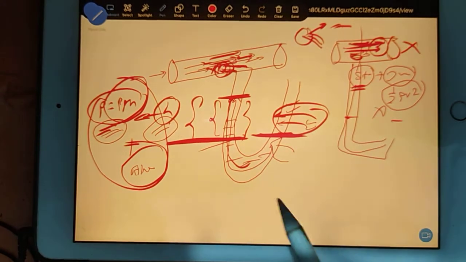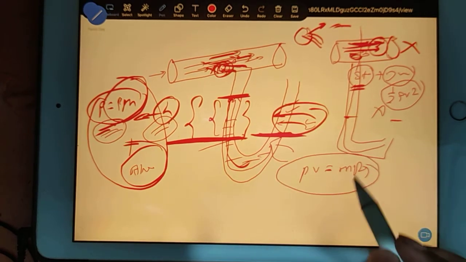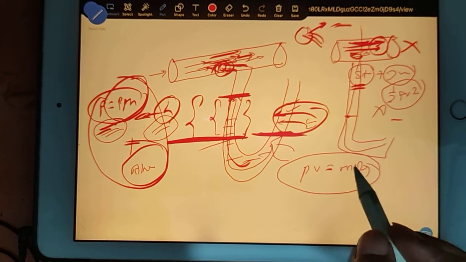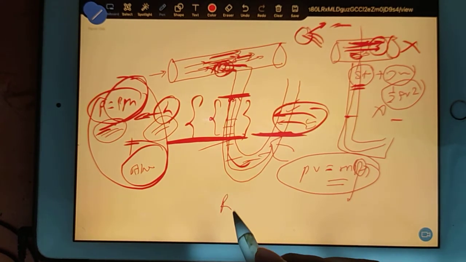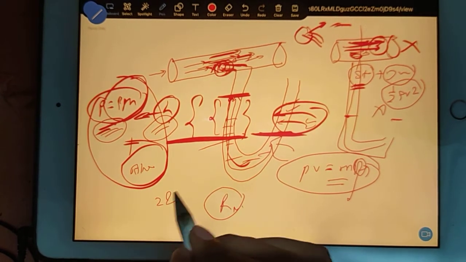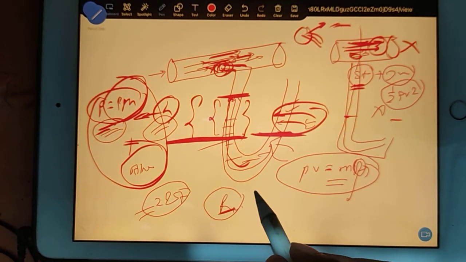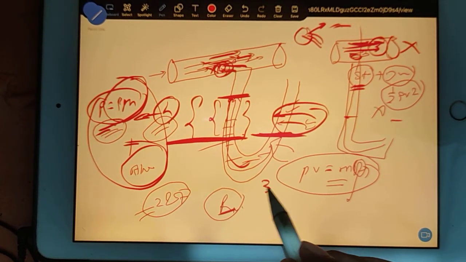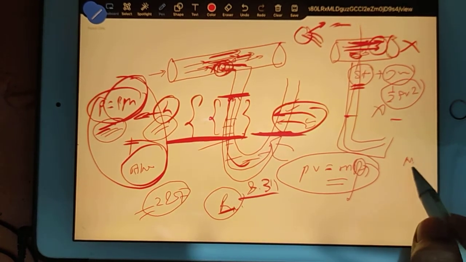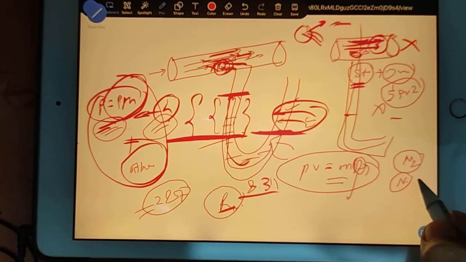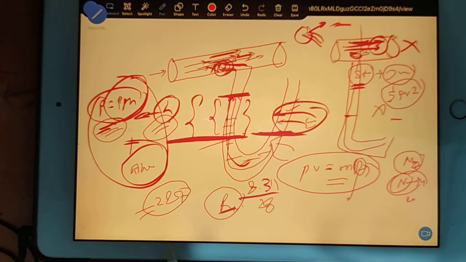You should also know we can use this equation P = mRT also. And when you use this equation, R will come. How will you calculate the R? R for nitrogen: don't consider R as 287, because 287 is fixed only for air, not for nitrogen. For nitrogen, you will use R universal, 8.314, divided by the molar mass of nitrogen. You have nitrogen gas. A nitrogen atom has 14, but it is N2, na? So 28. So divided by 28.